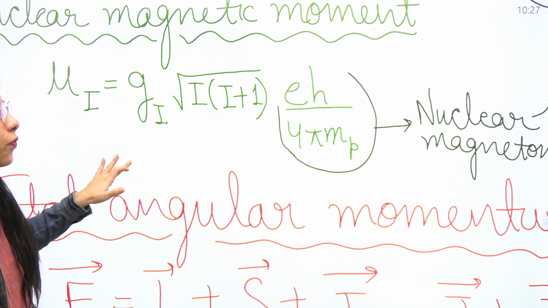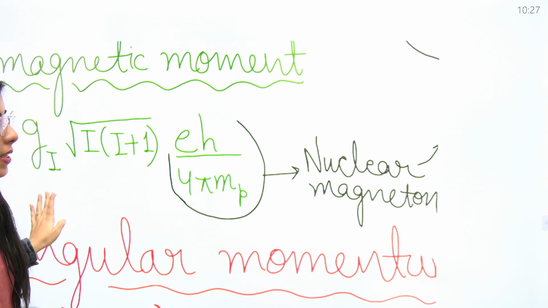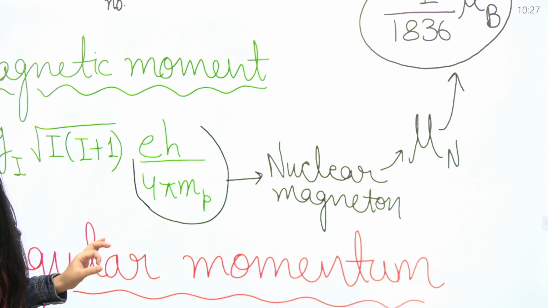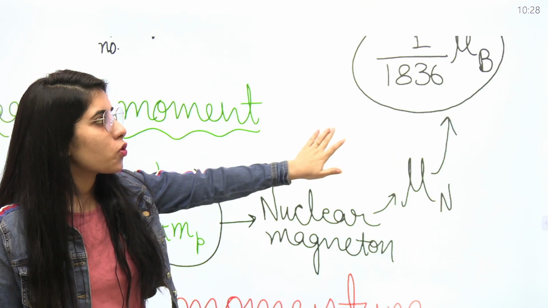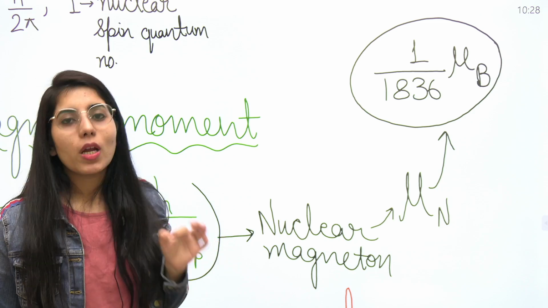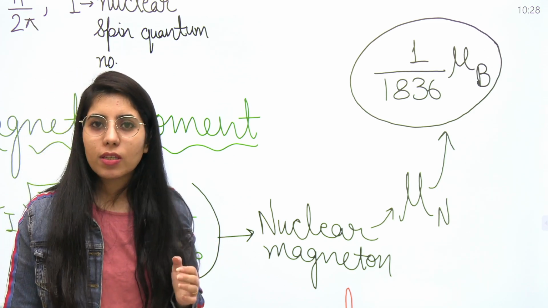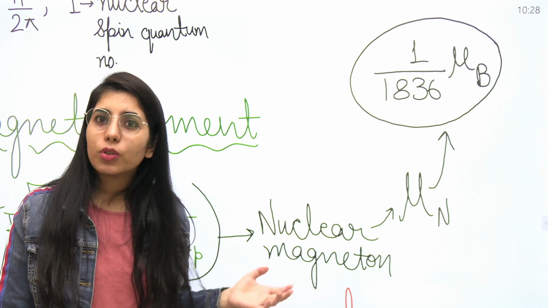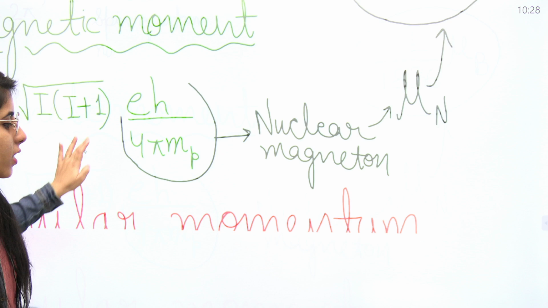But what is the value of nuclear magneton, guys? It is 1 upon 1836 times the value of Bohr's magneton. So that is the relation between the nuclear magneton and Bohr's magneton. It should be clear to all of you, so that anytime you want to use this expression, you will be able to use it and get the answer quickly and easily. Clear? Let's talk about the next point now.